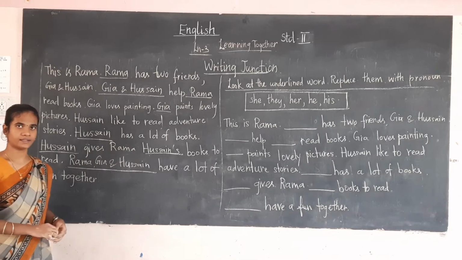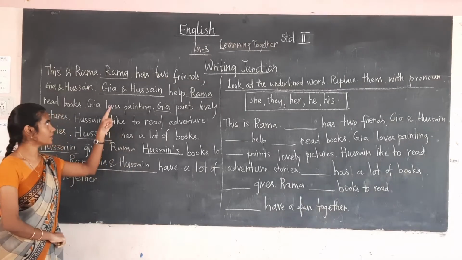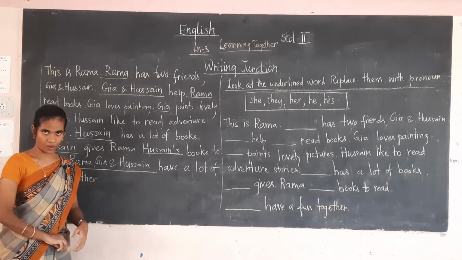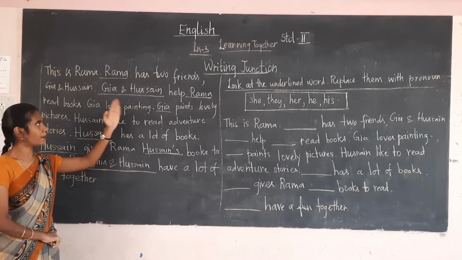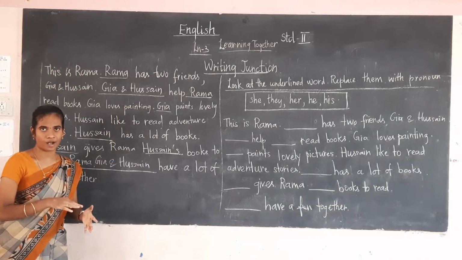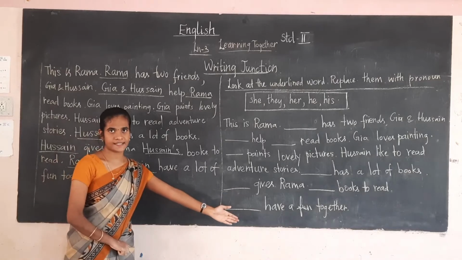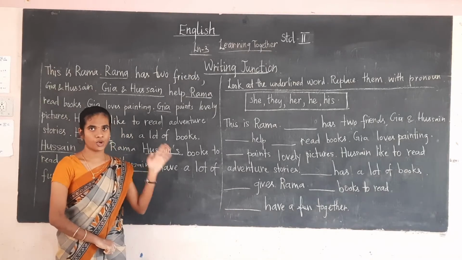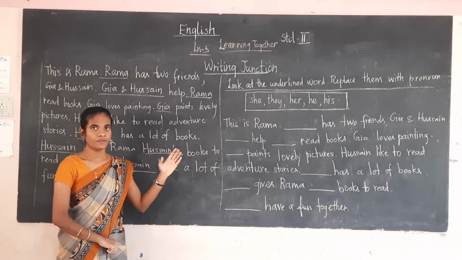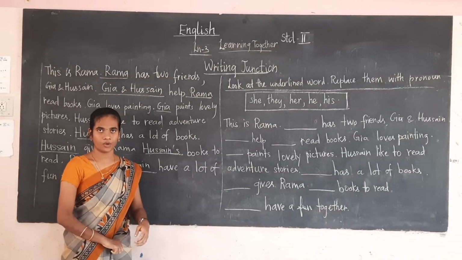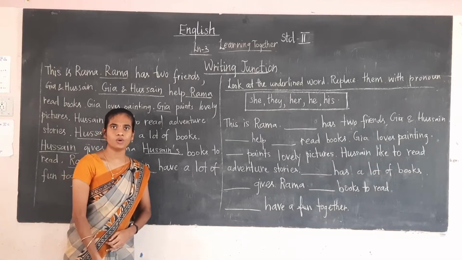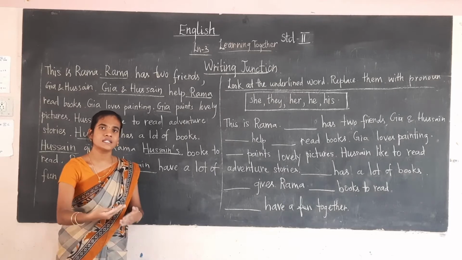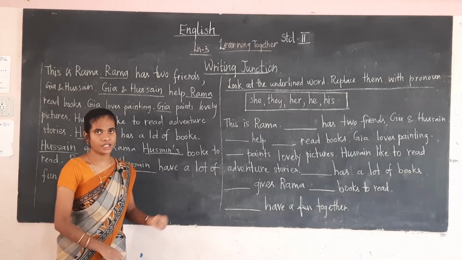These underlined words are the nouns. In order to avoid the repetition of Gaya, Kusain and Rama, we are going to do the exercise of the pronoun. Instead of the noun, we are going to fill in the pronoun. Why are we using the pronoun? In order to avoid the repetition of the same noun.